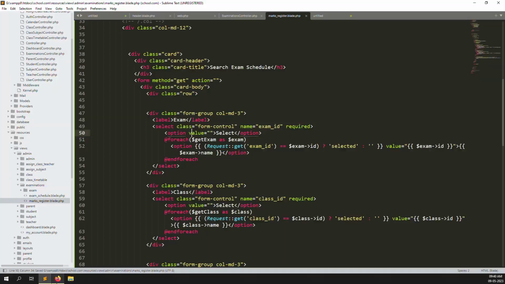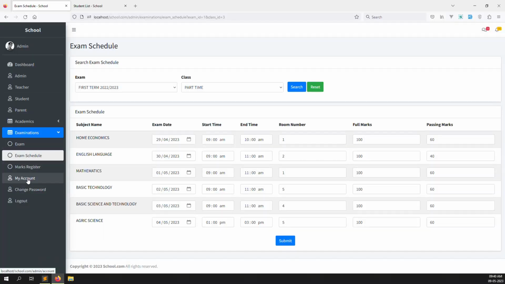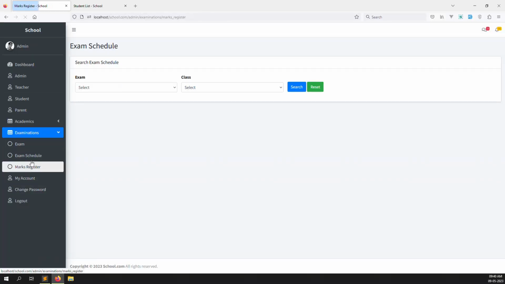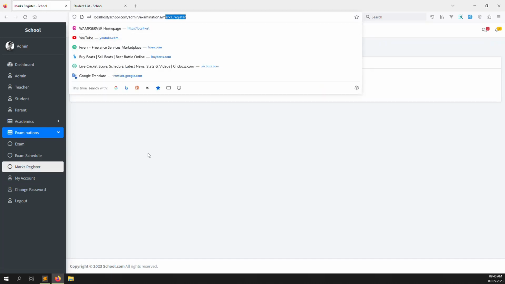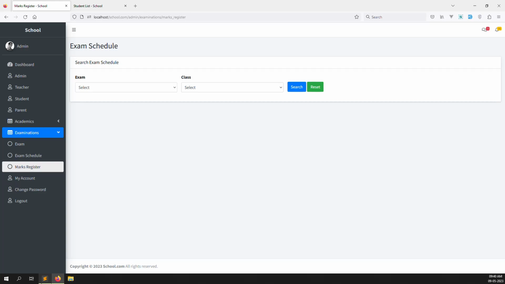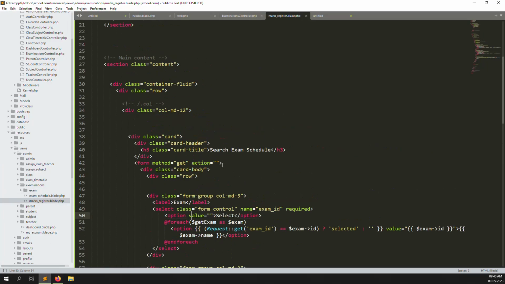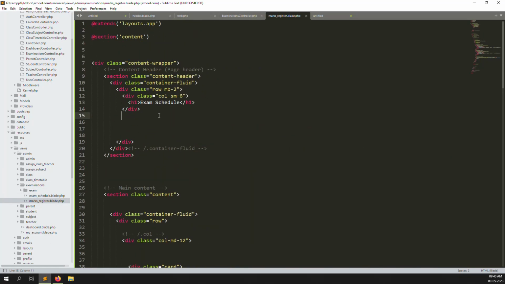Let's go back again and refresh the page. Let's click here directly because we already created the route. You can see mark register is highlighted because segment is equal to 3 and we already had an active class, and we have already copied all the code from the exam scheduling. So let's remove this extra space.